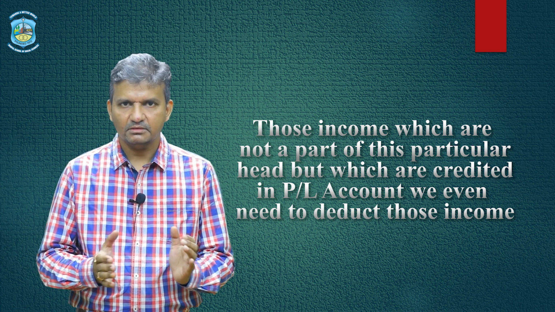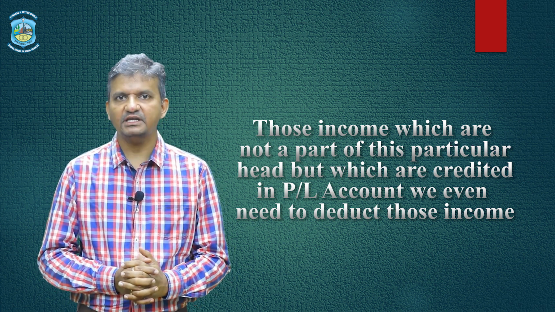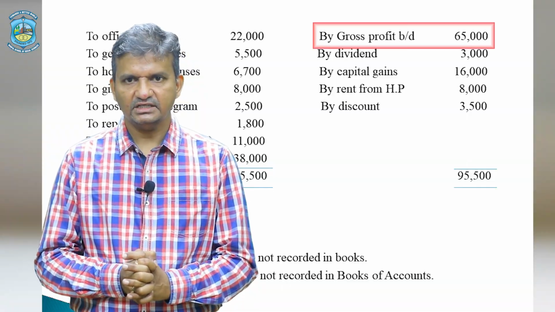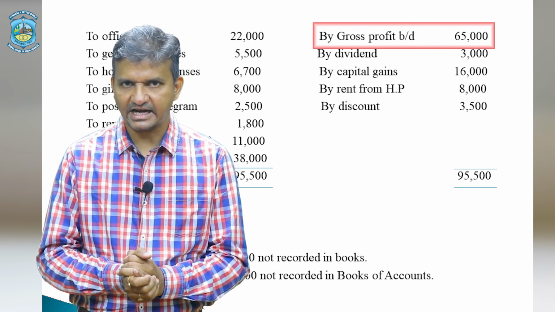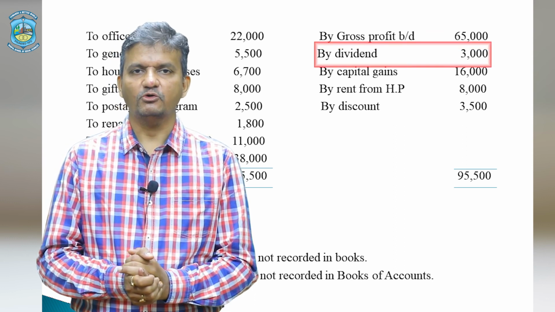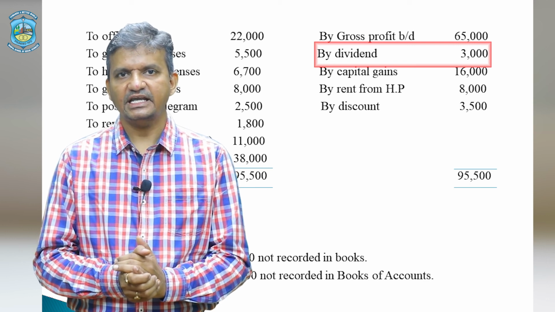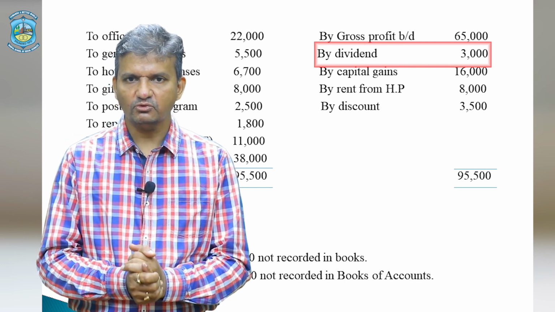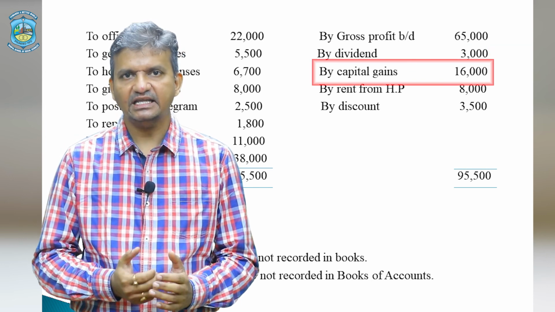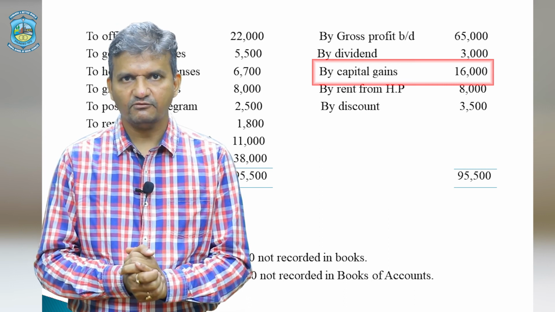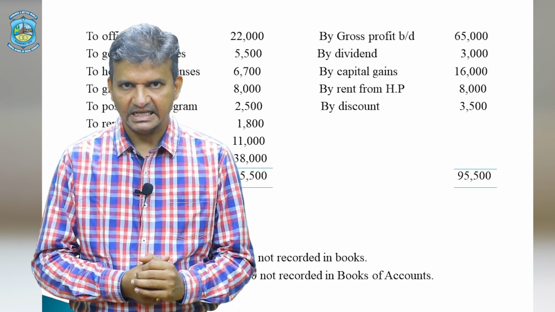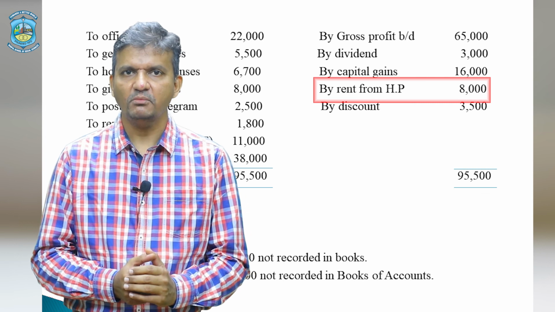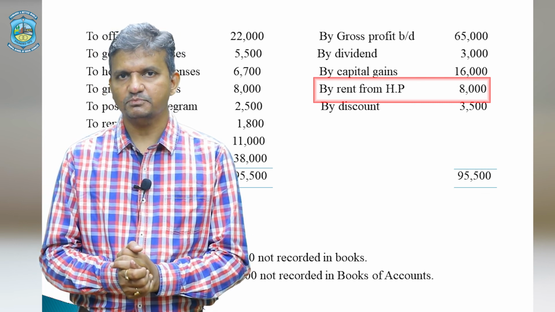Now, the last point under the format is those incomes which are not a part of this particular head but which are credited in profit and loss account, we even need to deduct those incomes. So for that, let's see the credit side. The first one is gross profit, right? It came from your trading account. Second is dividend income. Now, dividend income is taxable under the head income from other sources. It is not a business profession income, so we will reduce this amount. Second is capital gain income. Again, this income is taxable under the head income from capital gains. Even we will reduce this amount. Then the third is income from rent, which is again taxable under the head income from house property. It is again not taxable under this particular head.